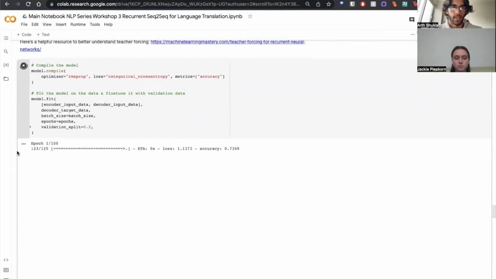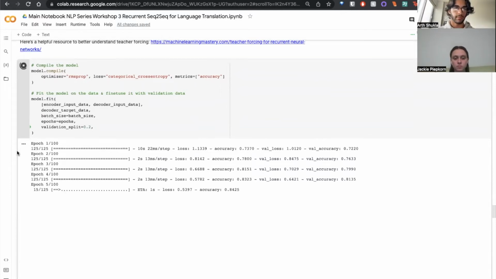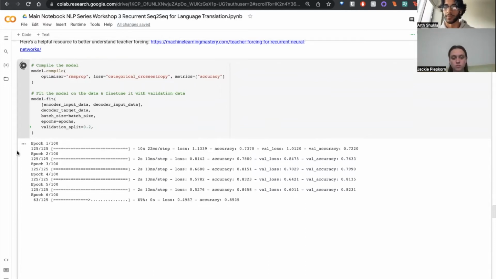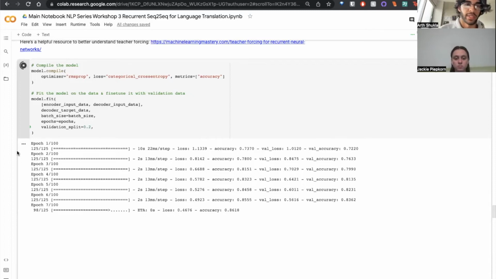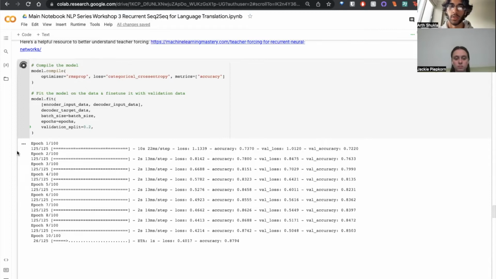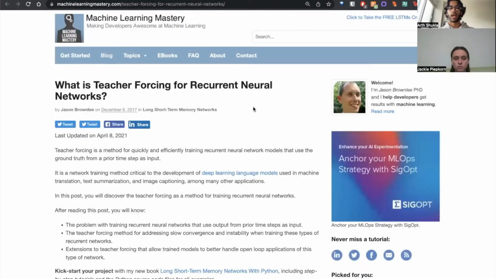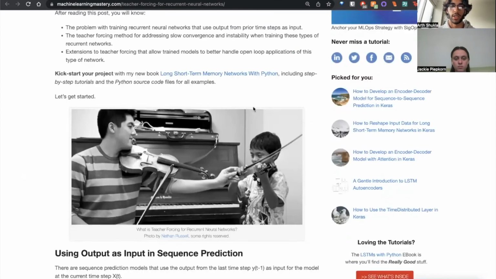All right, so this is our first epoch. Probably took a little long, but for our second, third, fourth, etc., it's only taking about 2 seconds per epoch. Now, this might be kind of surprising because all of our previous models took longer to train, and yet those models were far less complicated. The reason lies behind how exactly we're training. So to understand how we're training, first we have to understand how we're training our decoder. To train our decoder, we'll look at this article from Machine Learning Mastery, which talks about teacher forcing.